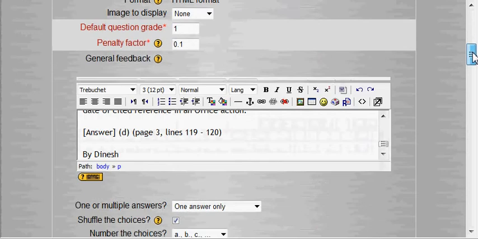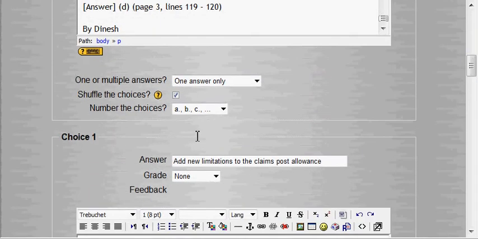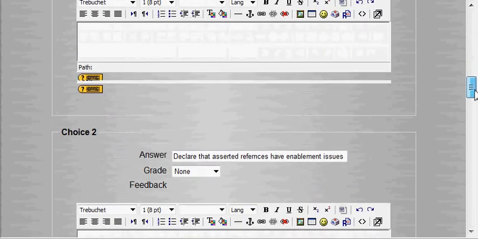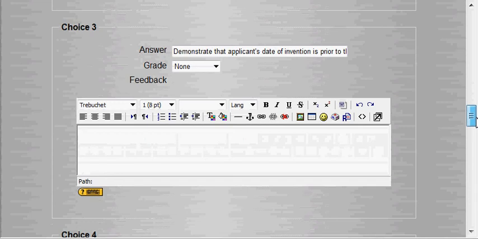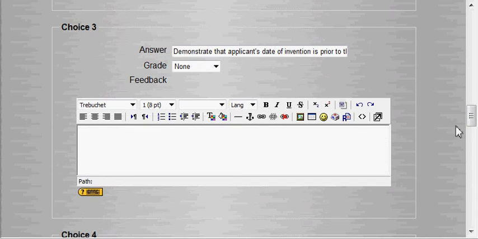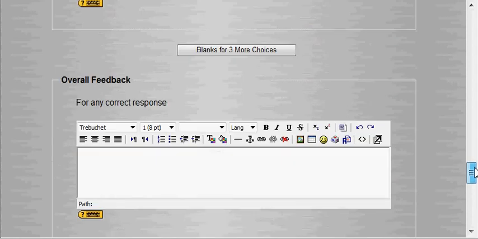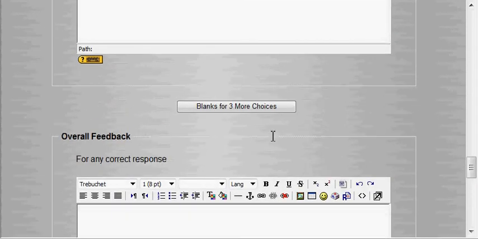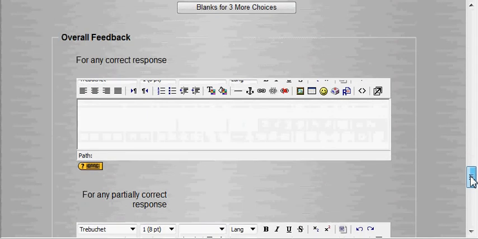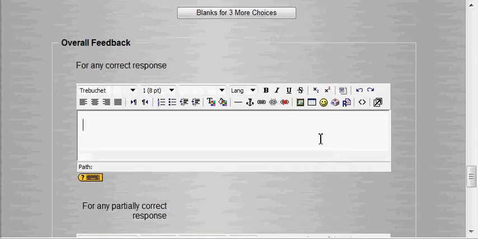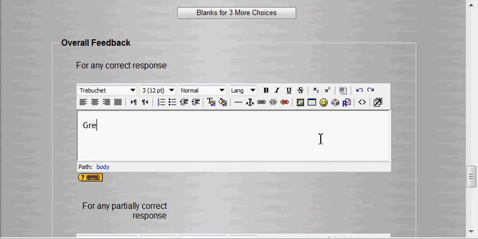And so we have the 5 choices. It's going to show up in the ABC format, which you'll see in a minute. None of these get credit except for the last one. See how they all say none right here for grade? But we're going to give 100% on that last one. And if you wanted more than the 5 choices, you could click here and get more blank choices. And then you can give "great job" for a correct response.